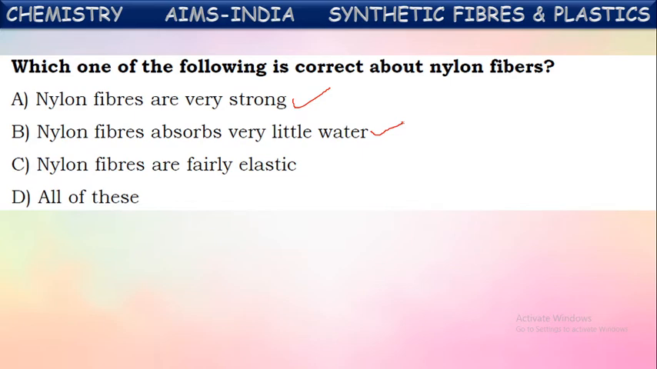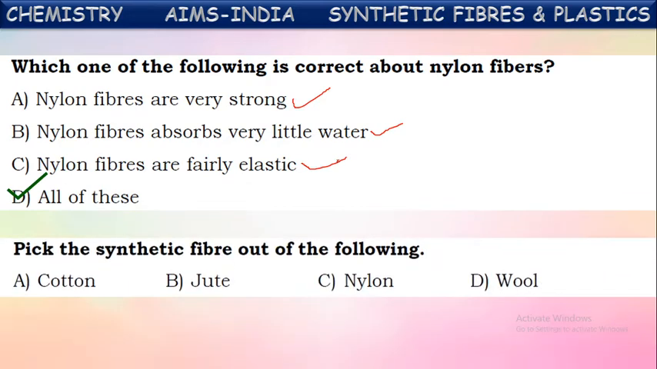Next one, nylon fibers are fairly elastic. Yes, these fibers are fairly elastic. They can be stretched. So this is also correct about nylon. Now what will be the correct answer? The last one, all of these. So nylon is a very strong fiber, it absorbs very little water, and it is elastic in nature. So these are correct about nylon.